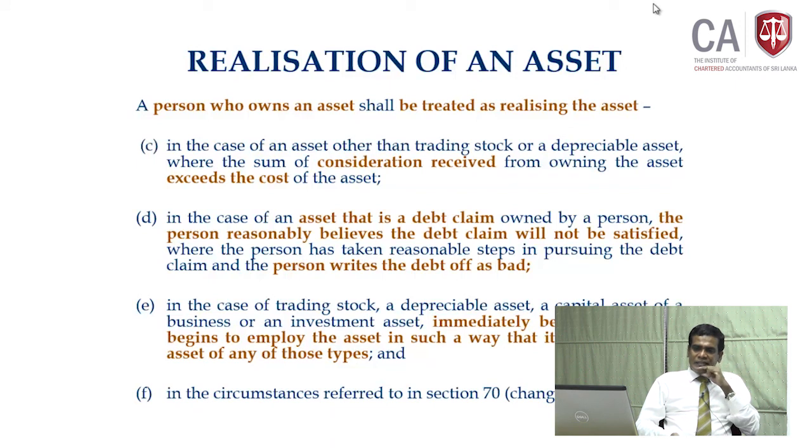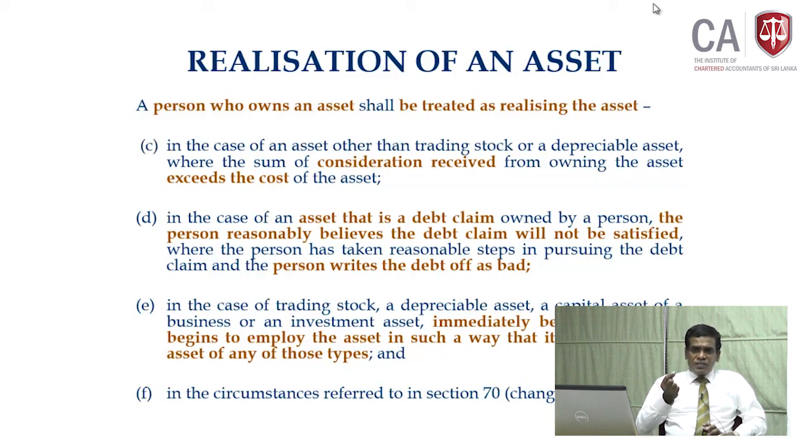Finally, the circumstances referred to in section 70. You go to section 70, which deals with change of residence. The new act is highly technical. We will discuss later on when we come to non-resident taxation, section 70.